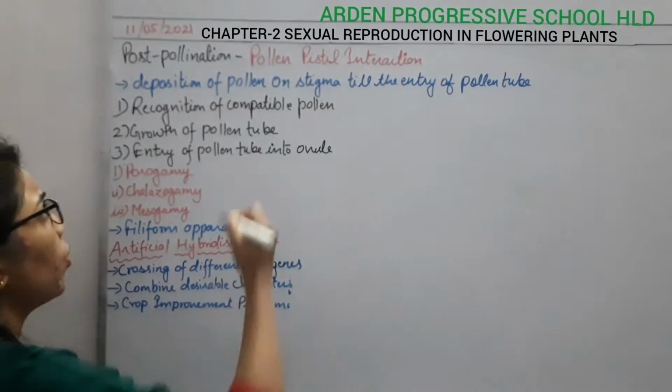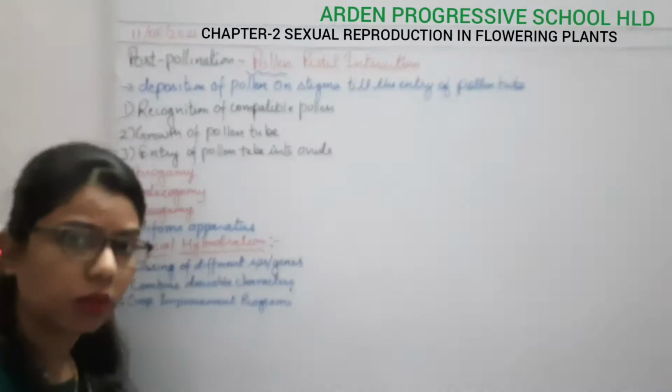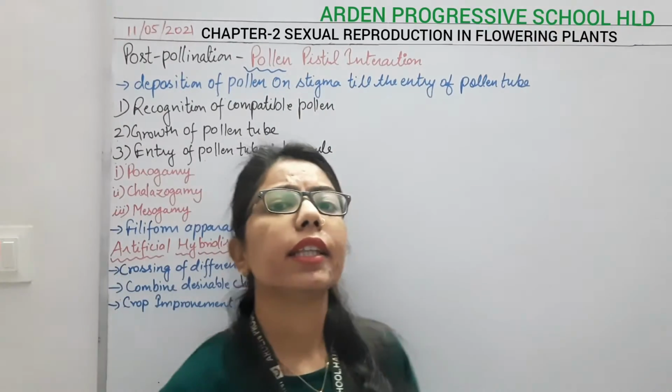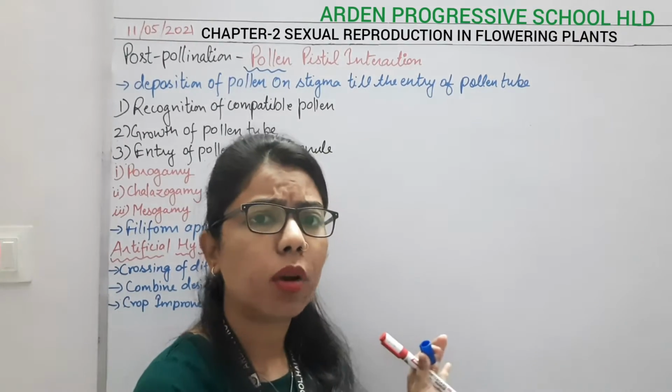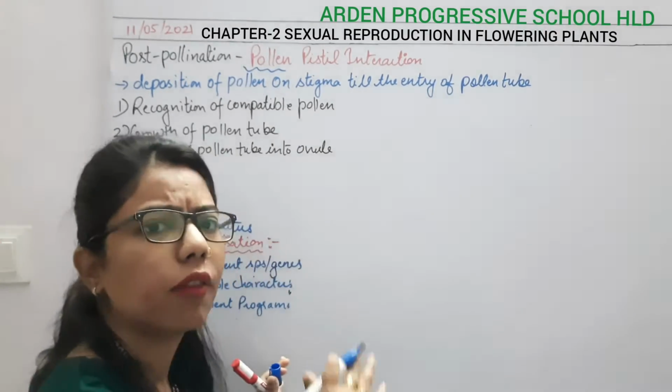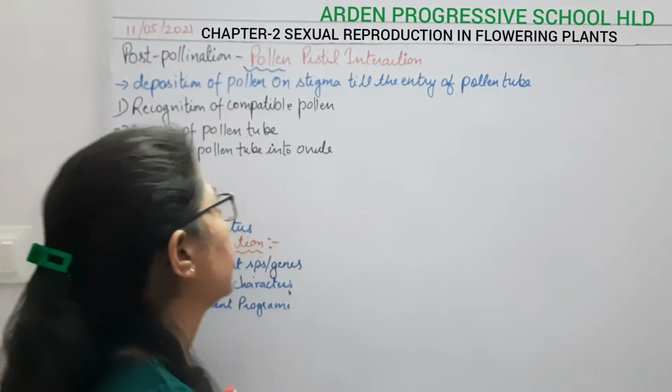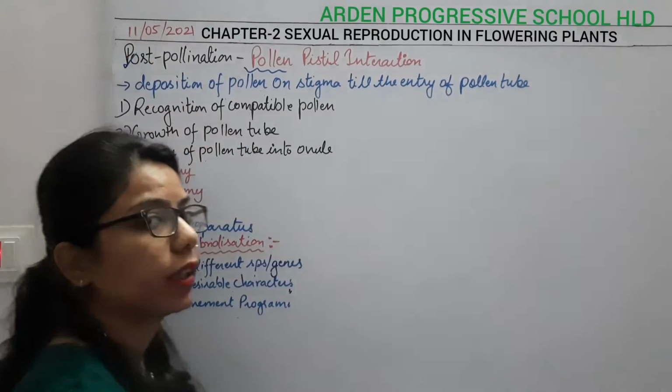Today we are going to start with pollen-pistil interaction. What is the topic of today? Pollen-pistil interaction. This is the process which happens just after the pollination, which is why we call it post-pollination.